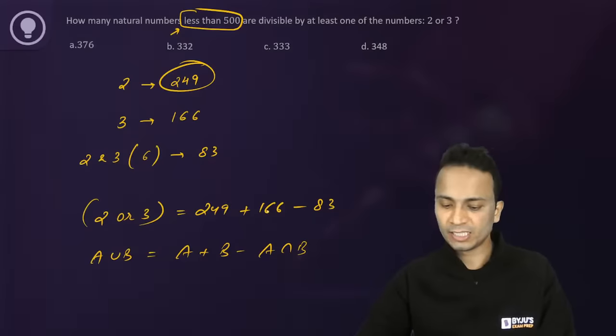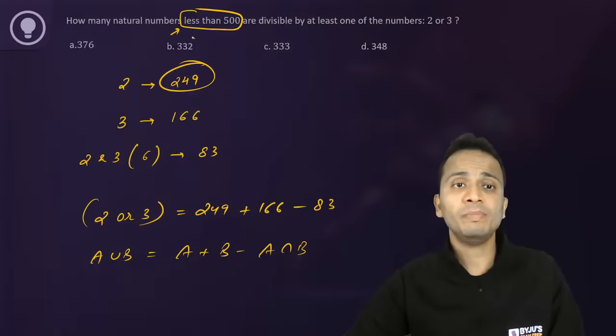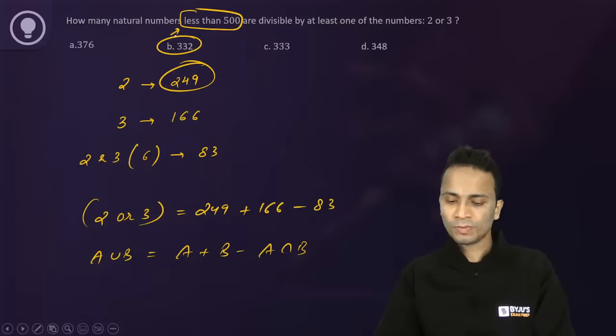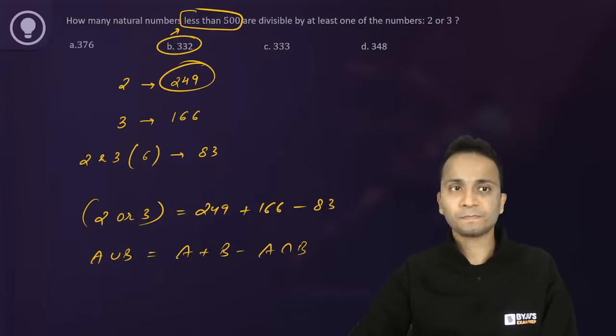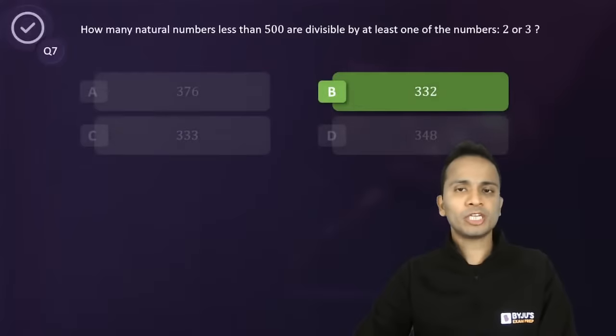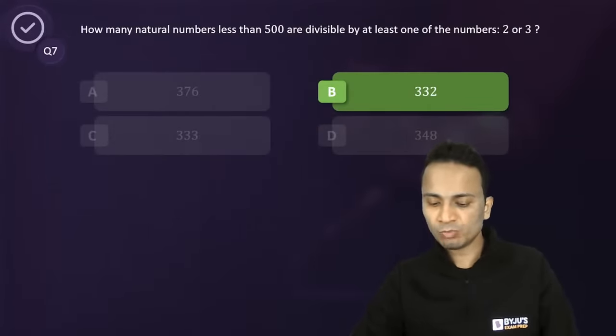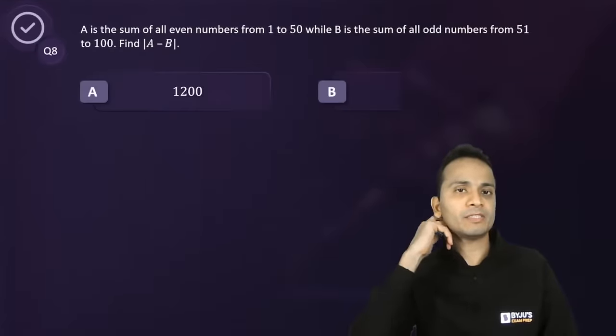And you can find the answer. So the final answer will be 332, and most of you have given a correct answer. That is lovely. Good. So that was question number 7. 332 is the answer. Quickly, let's move on to the next one, question number 8.